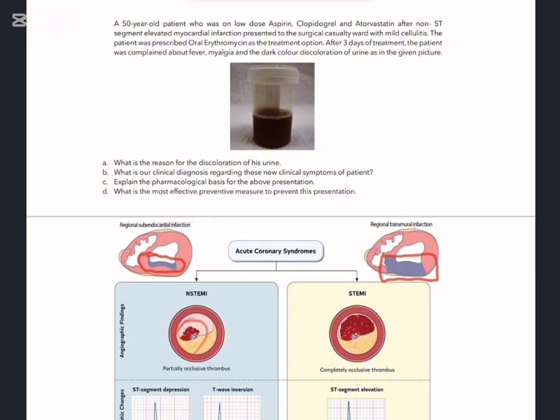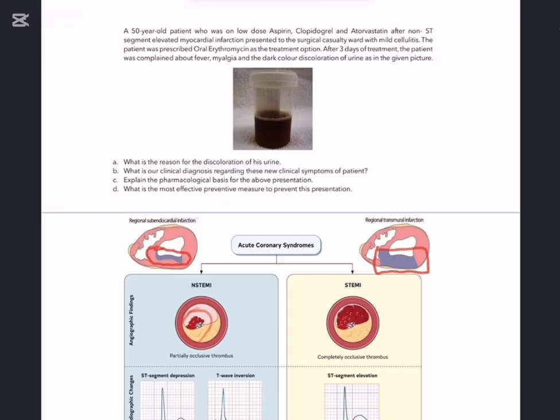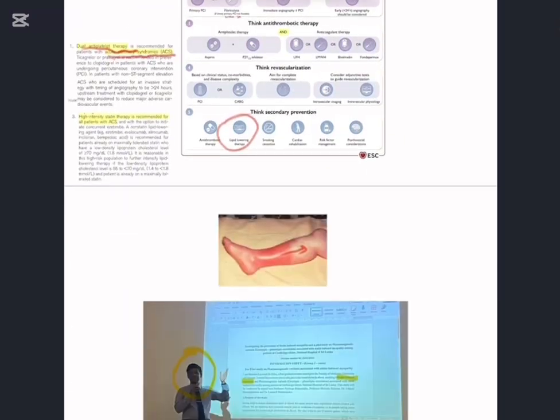In this patient, we know atorvastatin is metabolized by the CYP450 enzymes of the liver. Erythromycin is a CYP enzyme inhibitor, so it inhibits the CYP enzymes. As a result, the metabolism of atorvastatin is slowed down and its concentration increases. This can lead to atorvastatin accumulation, and the high concentration and accumulation of atorvastatin can give rise to statin-induced myopathy.